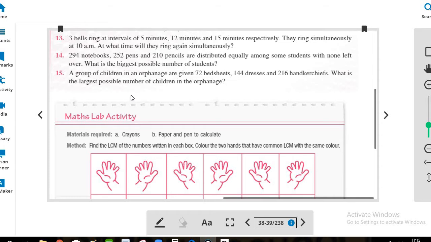Question 14. 294 notebooks, 252 pens and 210 pencils are distributed equally among some students with none left over. What is the biggest possible number of students? Here, please note down that the word distributed equally is mentioned. So this is a hint, and we know that whenever equal distributions are to be done,